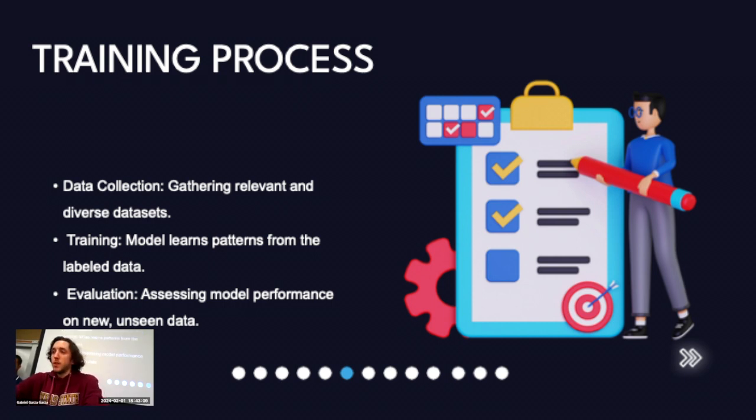So the training process. First you have data collection. There's also data cleansing, right? So we get large sets of data, and you need to make sure all that data is good. You can have missing data, wrong data. And so how do you go about cleaning, parsing, and removing any bad things that are going to ruin your model? So that's the data collection process, right? It's usually the hardest part of the training process, just making sure all your data is good before you go ahead and feed it into your model.